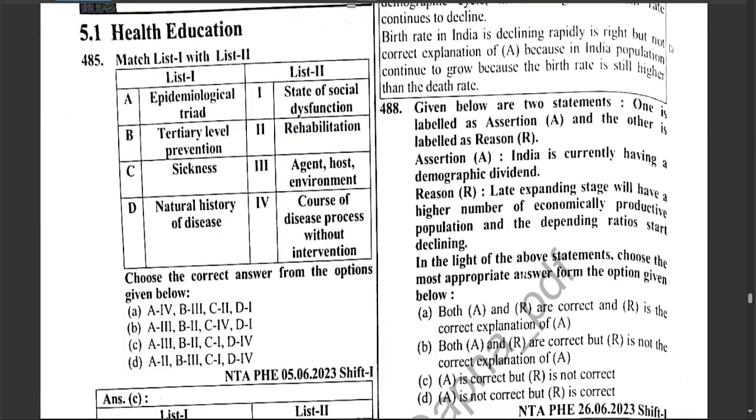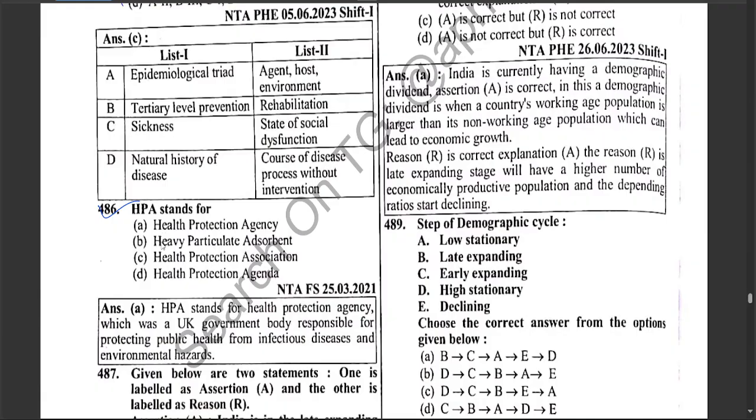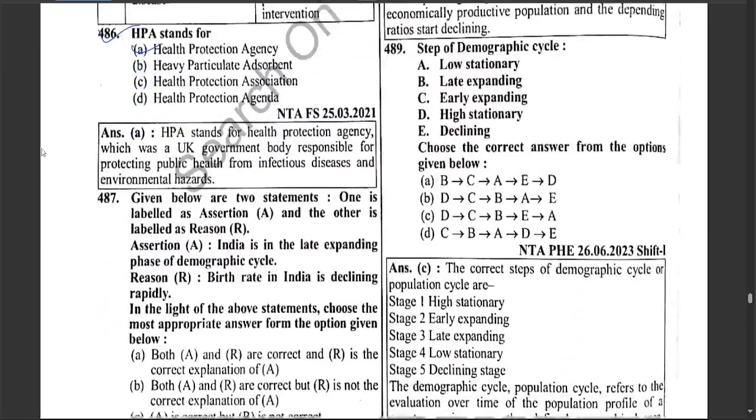Health education, epidemiological, which is the agent host environment. Tertiary level prevention, which is the rehabilitation. Sickness, which is the state and social dysfunction. Natural history of disease, course of disease process without intervention, hence is correct. HPA stand for, which is a Health Protection Agency.